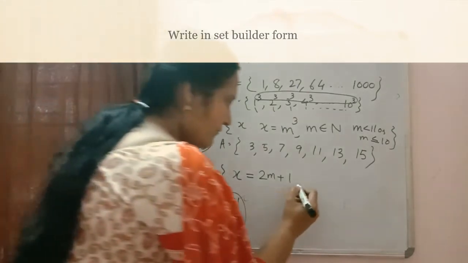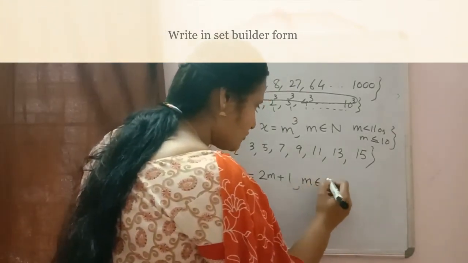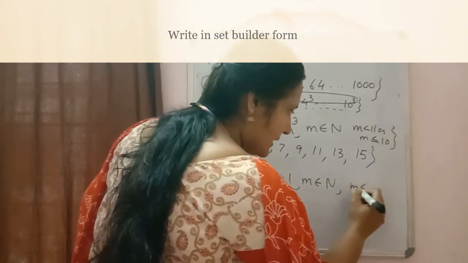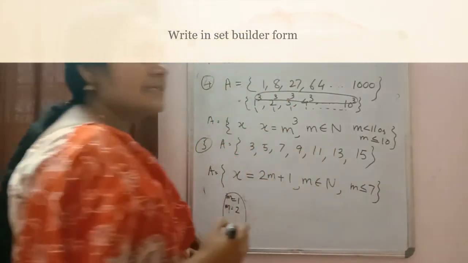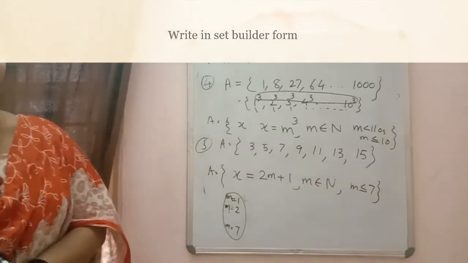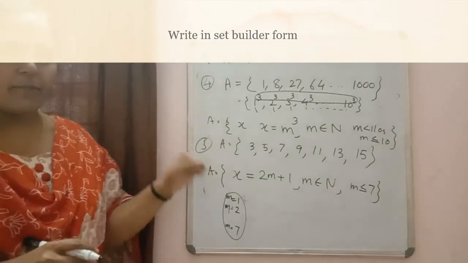Starting with 1 to 7. So again what will we write here? m belongs to N. m is a natural number and m is less than or equal to 7, or you can write m less than 8. Both will be correct. And I think this property is clear to you.